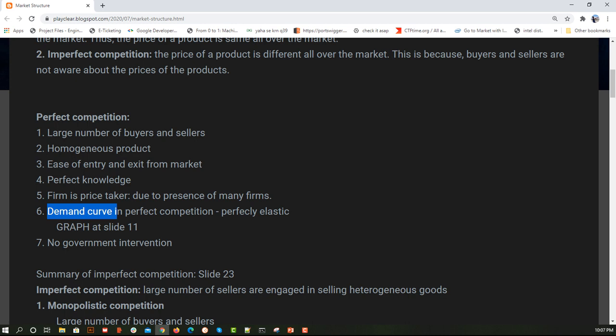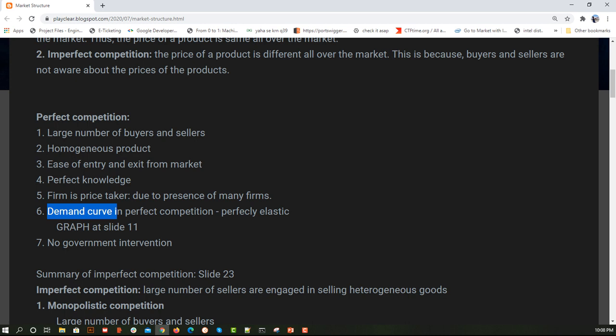Let's talk about a specific organization, say my organization. If I am producing keyboards and the market price is 11 rupees per keyboard, everyone is fine. Now suppose I increase the price of the keyboard to 12 rupees. Because of this small 1 rupee increase, I am losing huge demand, because people will buy from the other organizations who are selling at the market price of 11 rupees. Just because I increased the price by 1 rupee, I lost a huge customer base. That is, my demand got reduced.